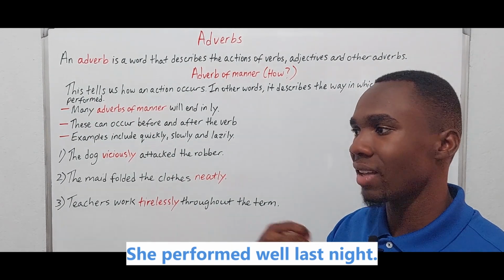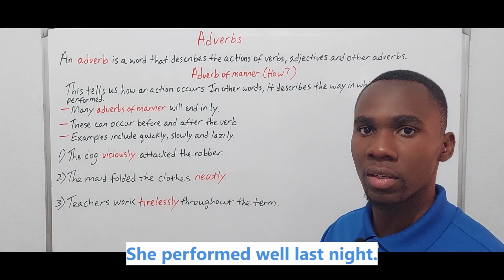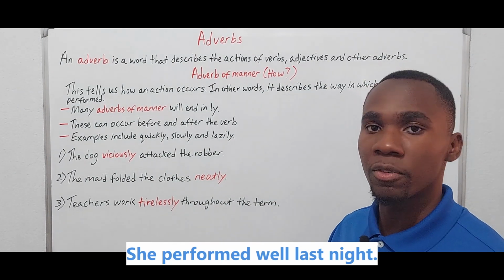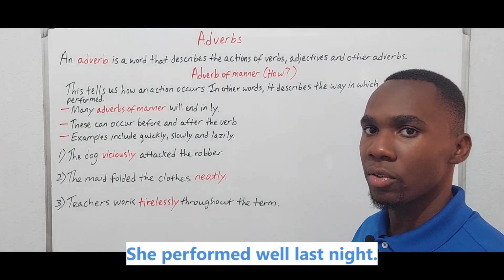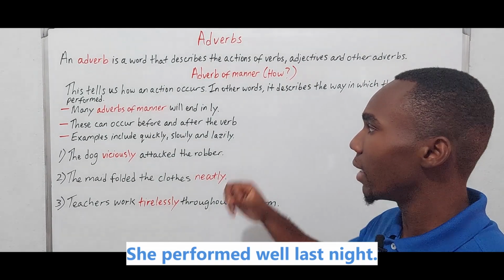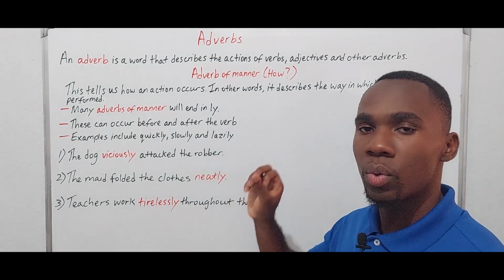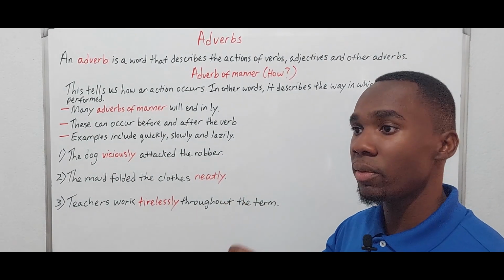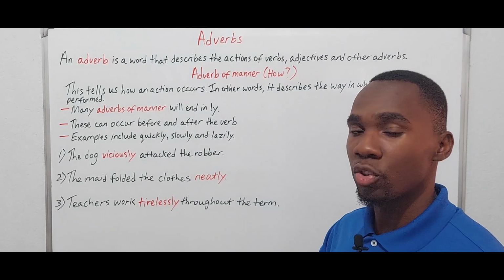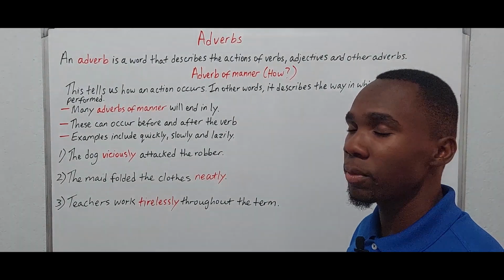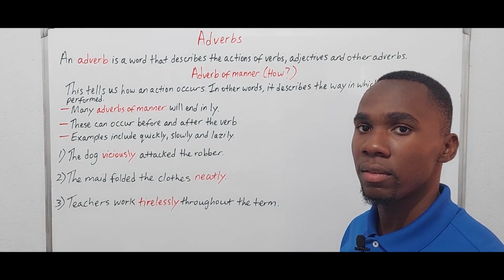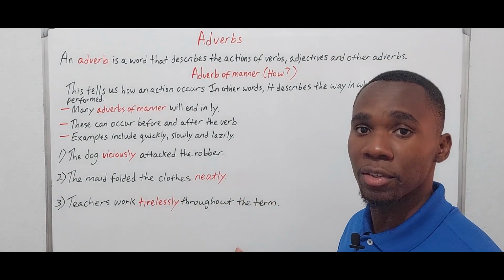Well means in a satisfactory fashion. So well is an adverb of manner. I use that example to illustrate to you that any word which describes how an action is performed is going to be an adverb of manner. So this is the first type of adverb that we have.